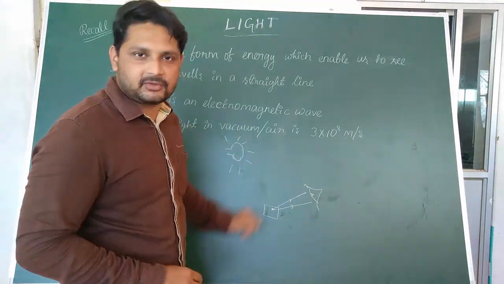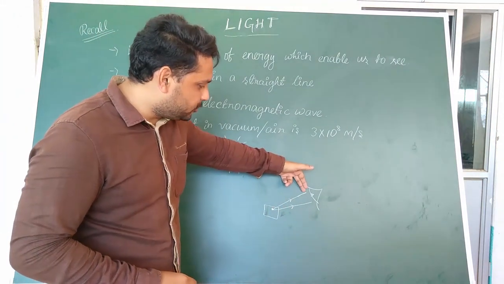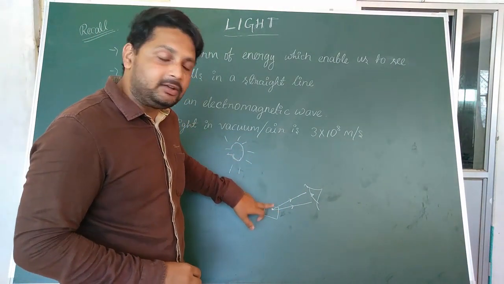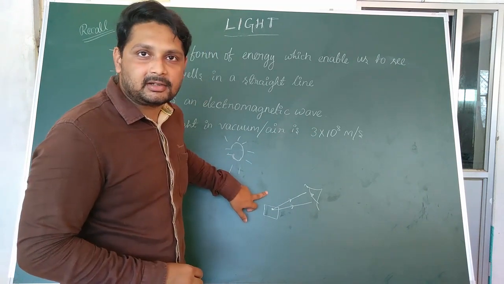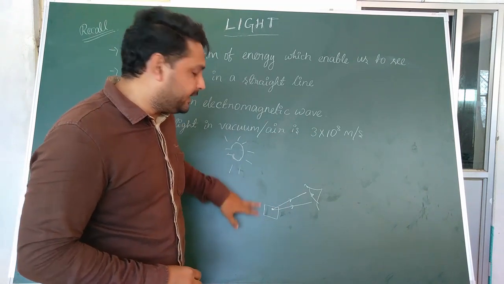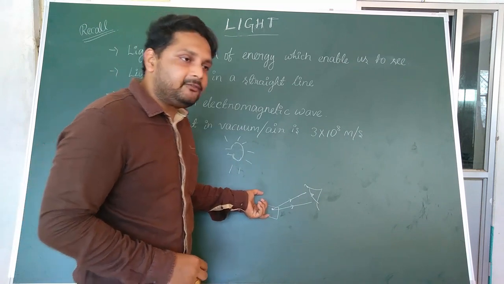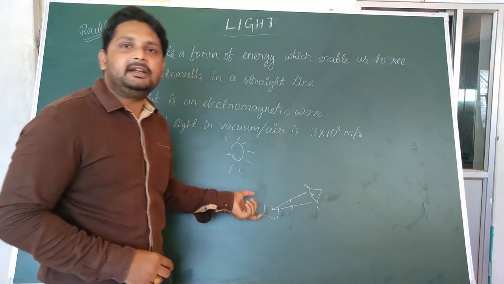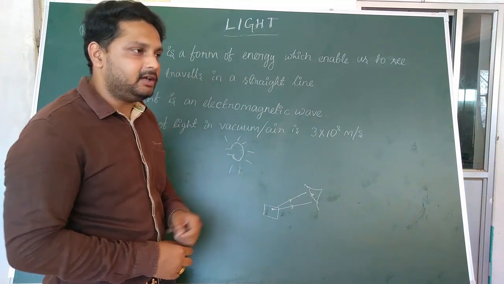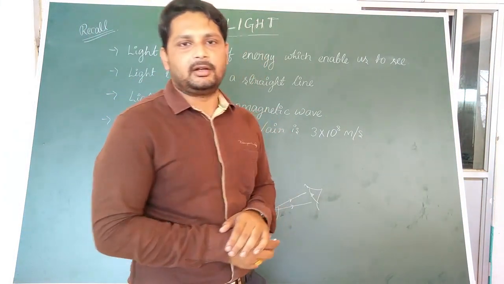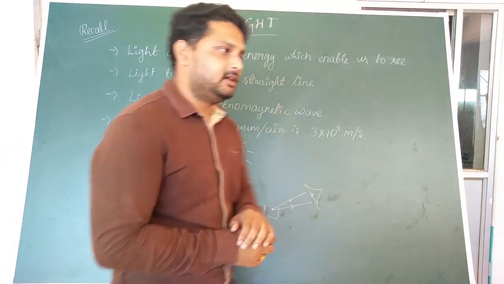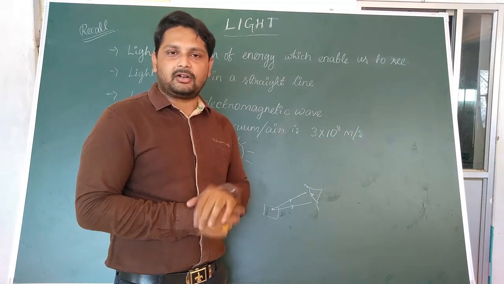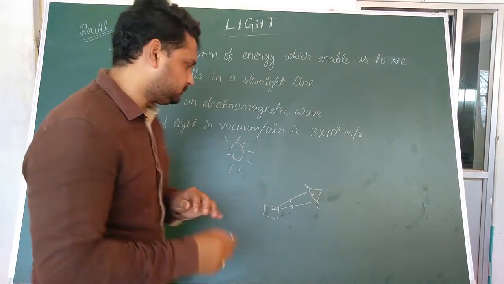Our eye or the brain interprets where this light ray comes from. Our brain moves the light ray backward, and when it intersects at a particular point, it forms an image. Then only our brain identifies that the light came from this object. So we can only see an object when it reflects light. One of the most important phenomena of light is reflection. You have studied about it in class 8. Do you remember? Try to recall what is reflection.